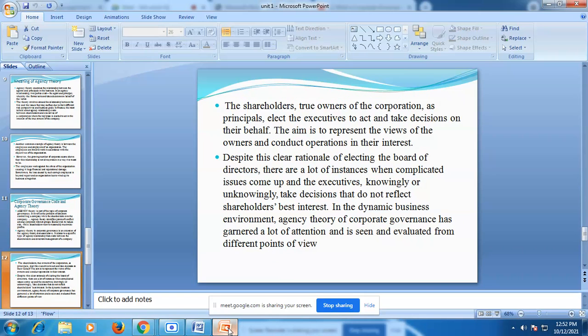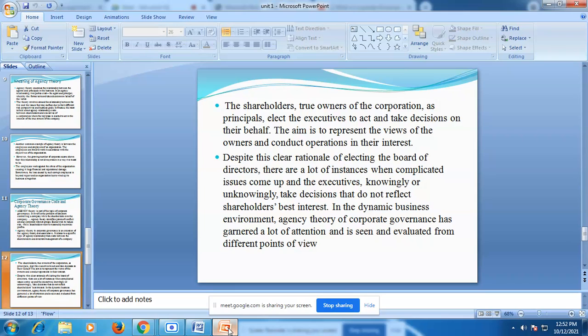The shareholder, the true owner of the corporation, invests in the company and is considered the principal, who elects the executives to act and take decisions on their behalf. The aim is to represent the views of the owners and conduct operations in their interest.